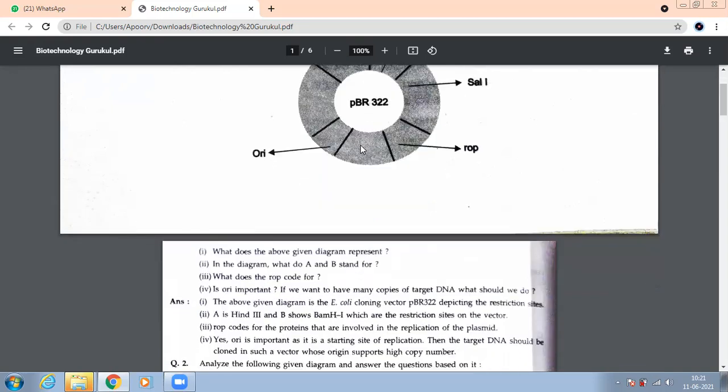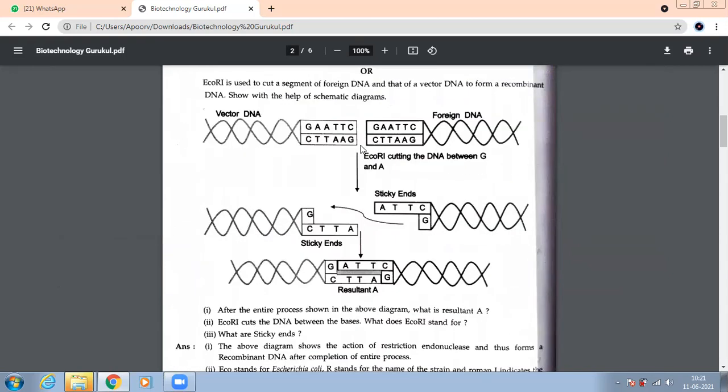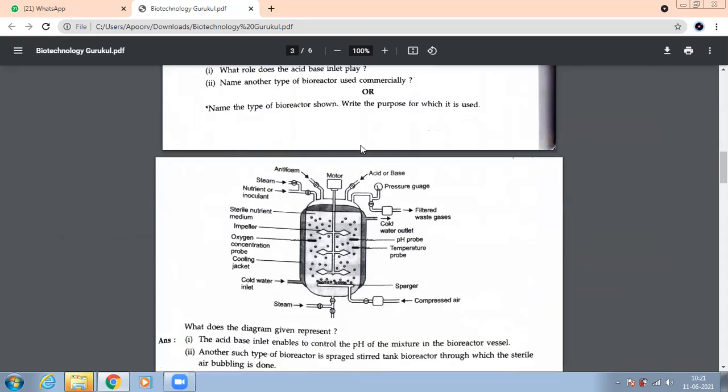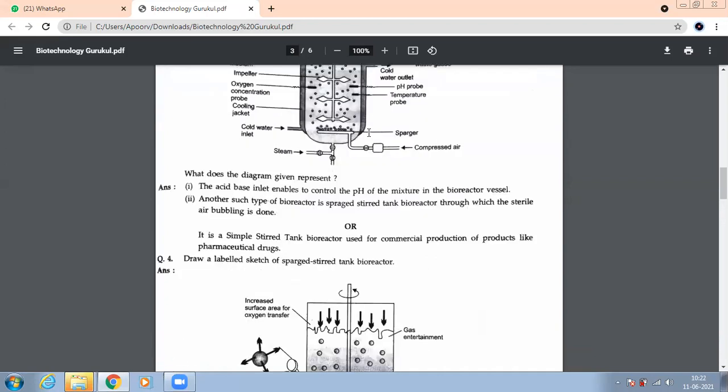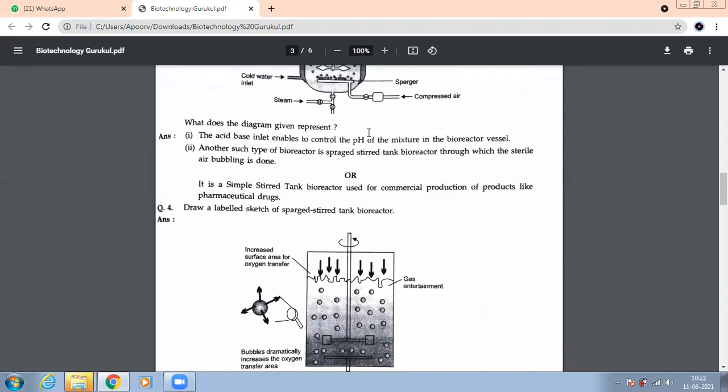So one thing I felt is that you were not very confident about these reactors. See this acid base inlet on the top. Can you see it? So this must be maintaining what? pH. Yes, this maintains pH. We have the sparged stirred tank bioreactor also. Sparging is where air bubbling is done.